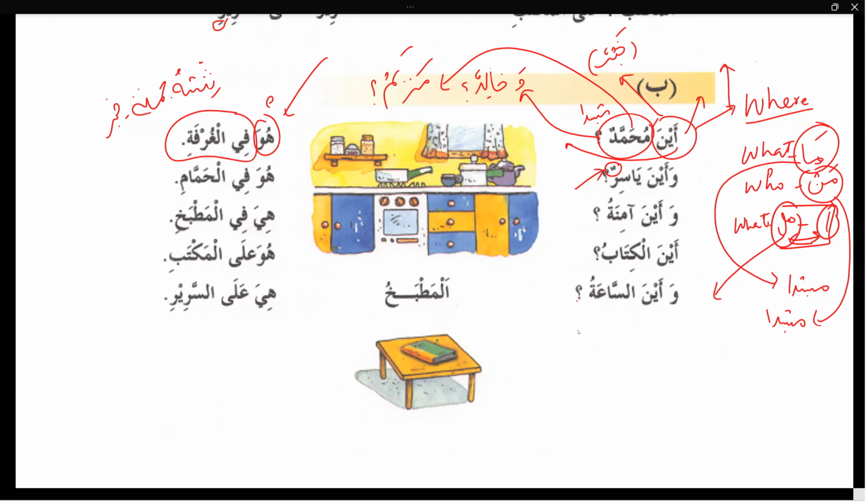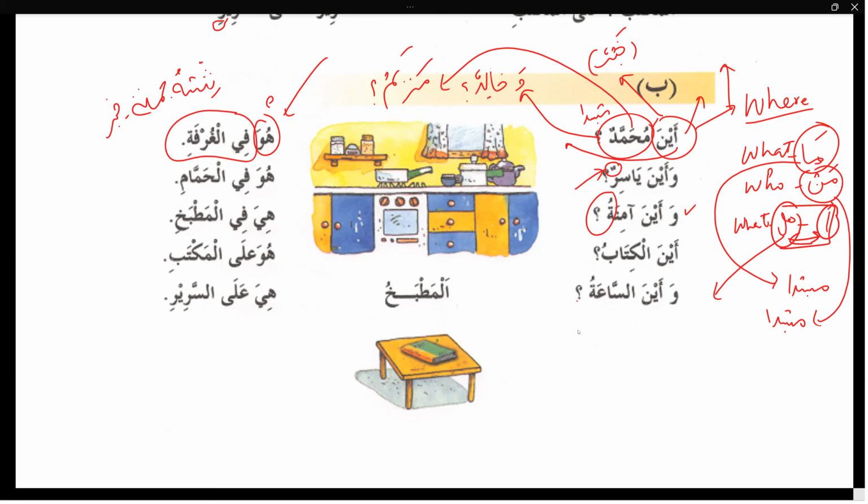Yes, sir. And where is Yasir? Huwa fil hammami. He is in the washroom. Good. Next sentence. Wa aina Aminatu. Amina. And where is... one minute. Amina? No, in Arabic, please pronounce it. Aina Aminatu. Why are you making waqf? You are not reading Quran. Okay, sir.